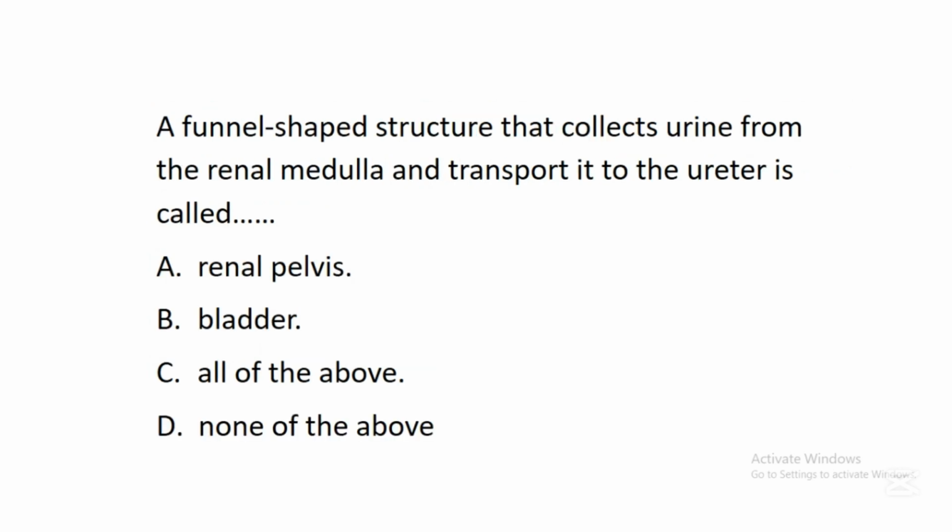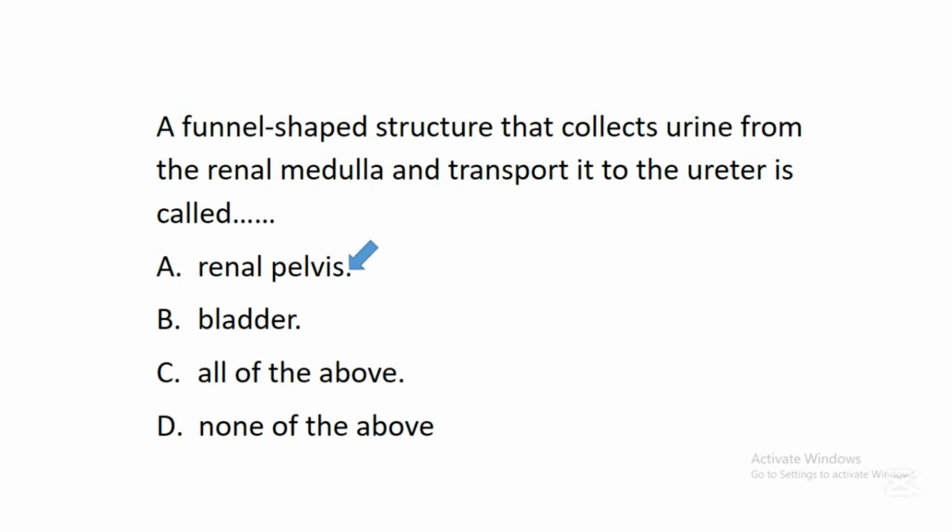The next question says, a funnel-shaped structure that collects urine from the renal medulla and transports it to the ureter is called dash. A. Renal pelvis. B. Bladder. C. All of the above. D. None of the above. In this question, the correct answer is A.